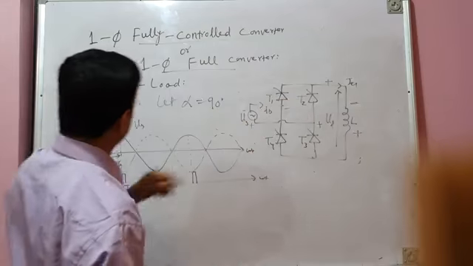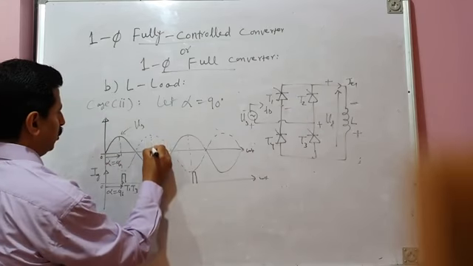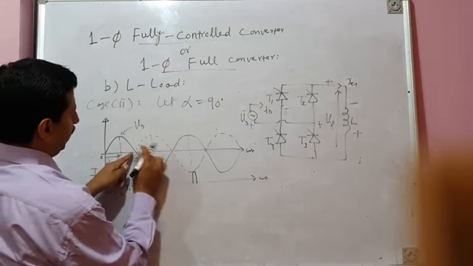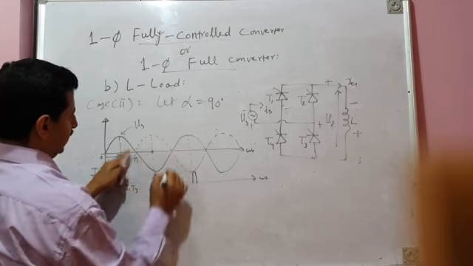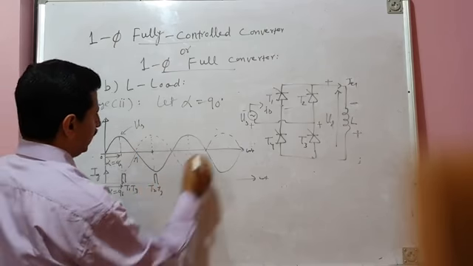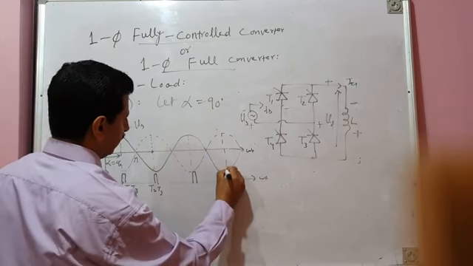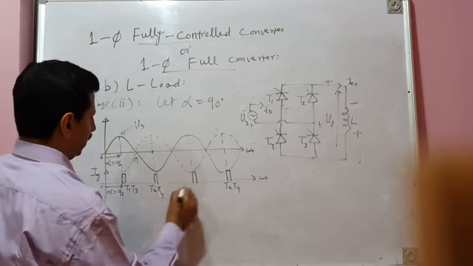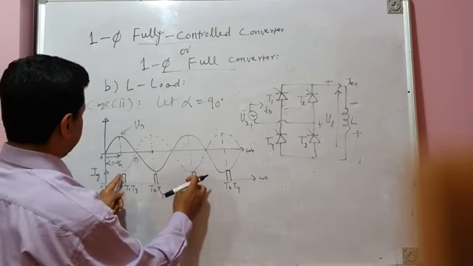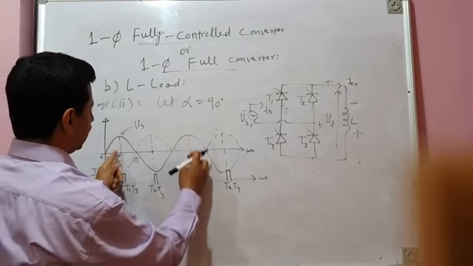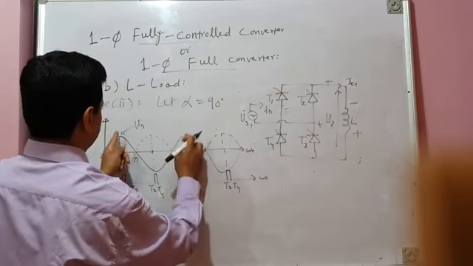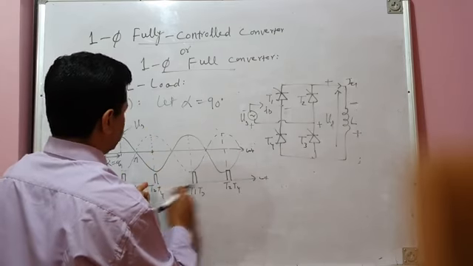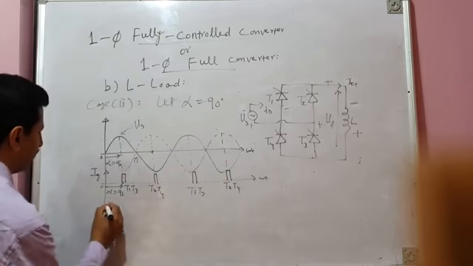And in the negative half cycles, the firing pulse is issued to the T2, T4 pair. This is pi and this is pi plus alpha, and you can again see that alpha is 90 degrees during the negative half cycle for T2, T4. So the firing pulse is issued to the T1, T3 pair in positive half cycles at alpha equal to 90 degrees, and in the negative half cycles the firing pulse is issued to the T2, T4 pair. So that is the firing pulse pattern.